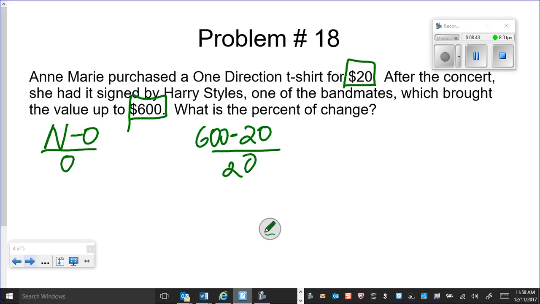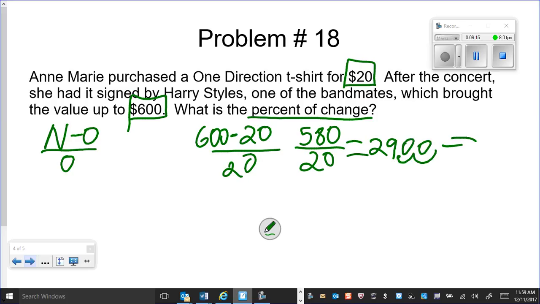And now we do new minus old. So we'll do 600 minus 20, which is 580 divided by 20. We'll put that in our calculator. Again, we'll get 29. But that is not our percent. That is our decimal. And when they do not give you a decimal, you must turn it into a percent. Why? Because it says what is the percent of change. So now to make that your percent, you have to go once, twice, and that's going to be 2,900%. All right, there you go.